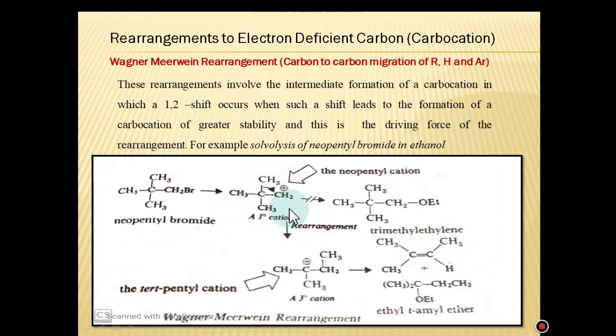When this 1 degree carbocation is formed, there is a 1,2 shift of methyl. This methyl shifted towards that carbon and converted into a 3 degree carbocation. And you know that the stability of a 3 degree carbocation is very much larger than the 1 degree carbocation. After that, this carbocation undergoes substitution as well as elimination. You know that alkyl halides undergo both substitution reactions and elimination reactions. So these products are obtained. Both are obtained as a result of rearrangement. This is the normal product which is not obtained in this reaction.